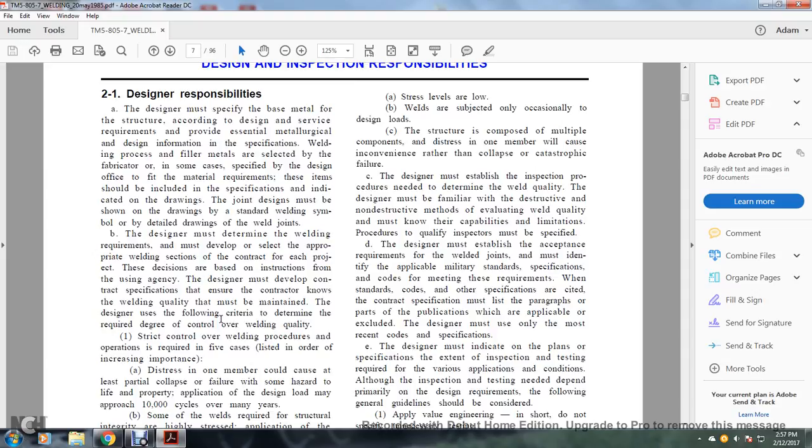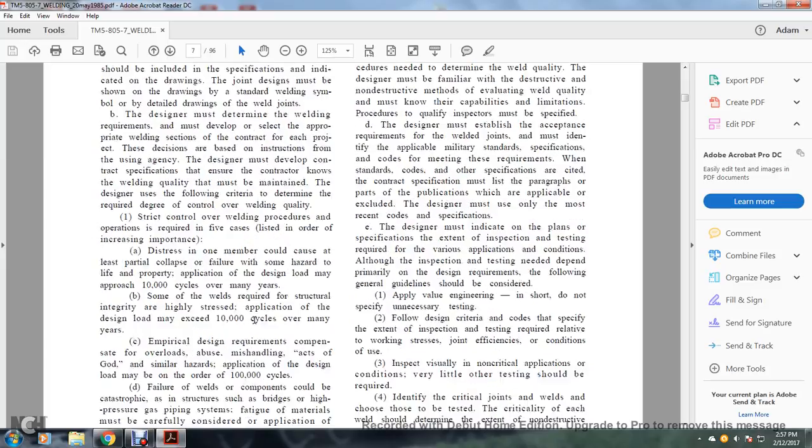B. The designer must determine the welding requirements and develop the appropriate welding sections of the contract for each of the projects. The decisions are made with instruction from the using agency. The designer must develop the contract specifications that ensure the welding quality that must be maintained. The designer uses the following criteria to determine the required degree of control over the welding quality.